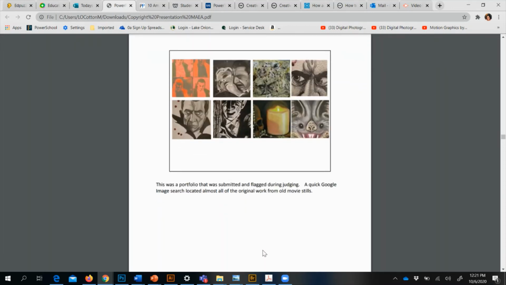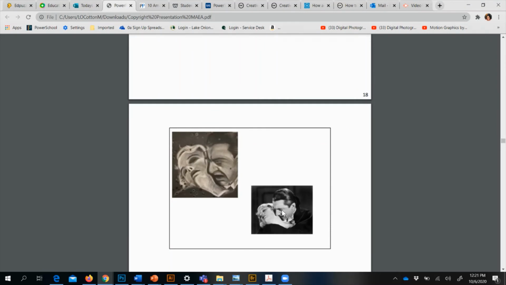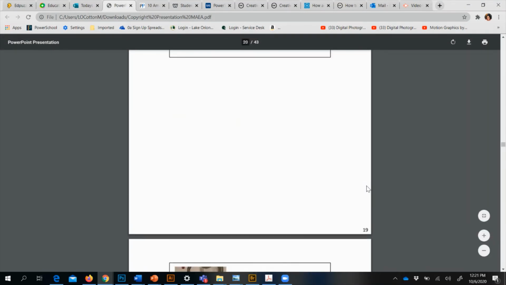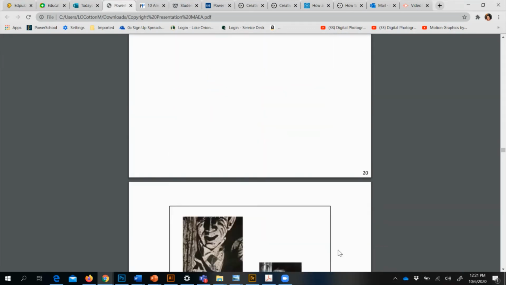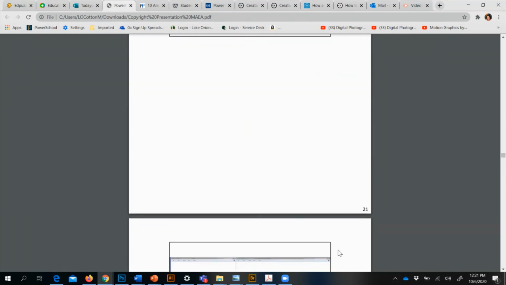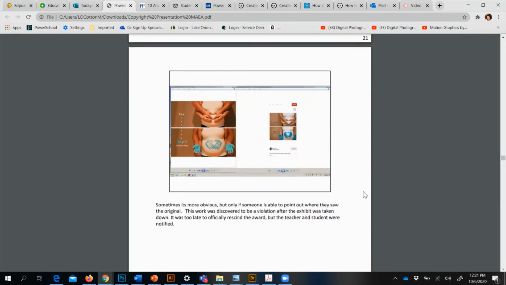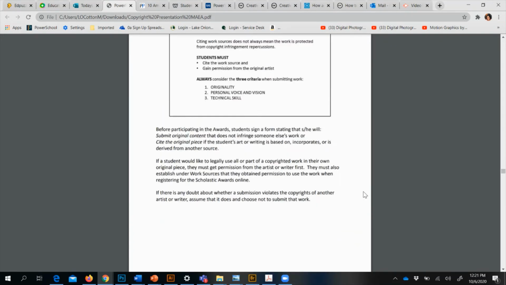So if you look here, here's the work that they drew, and then it was taken from different parts of the movie, which technically do not belong to the student. So that is not allowed either, unfortunately. And just be really careful not to copy things that you see on Pinterest. Make it your own, make sure it's completely an original idea.